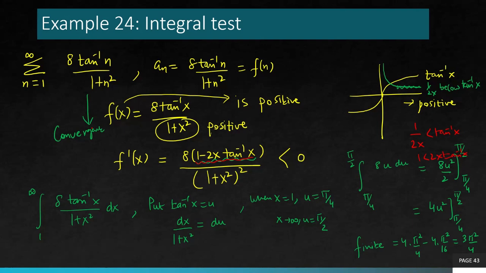So you see, for this specific question, integral test was the only option. I'm not saying that happens with all of the questions. For many of the questions, you have two choices. You can use multiple tests, but in this case, you could clearly see the derivative of the tan inverse x function, 1 over 1 plus x square, is sitting there. So it's very easy to integrate this function. That was the hint that, okay, we can use the integral test here. So whenever you see this kind of function, try using the integral test and then get your answers.